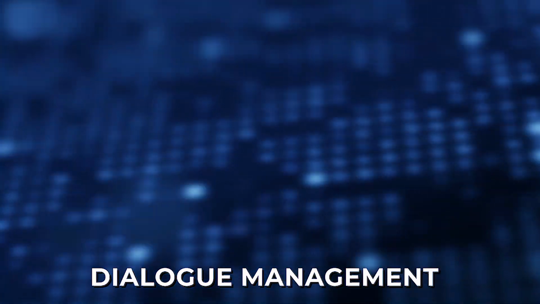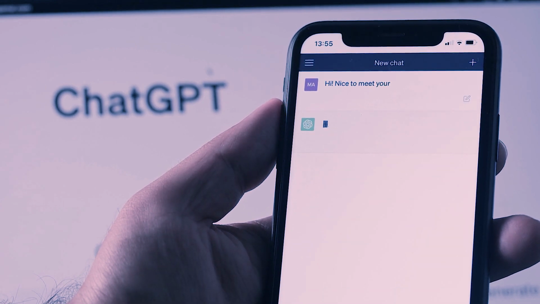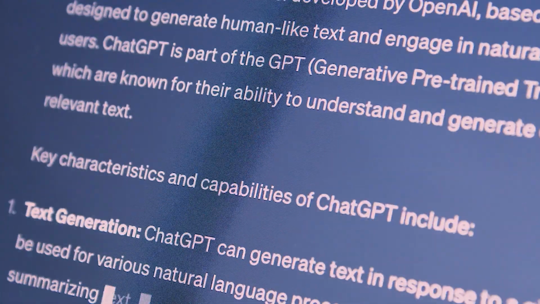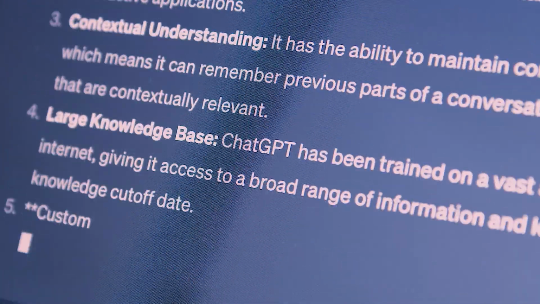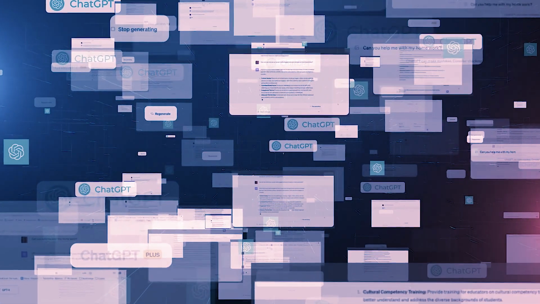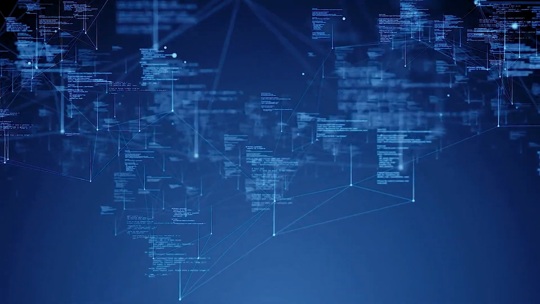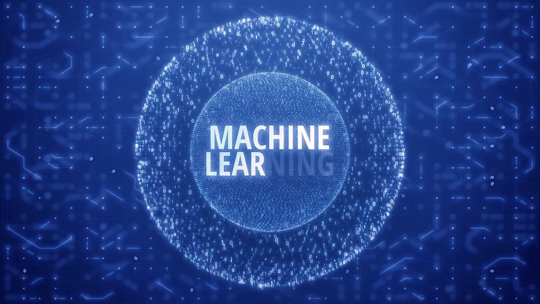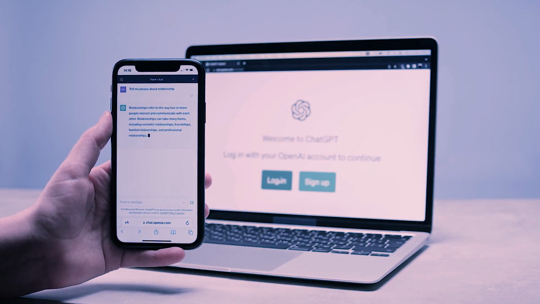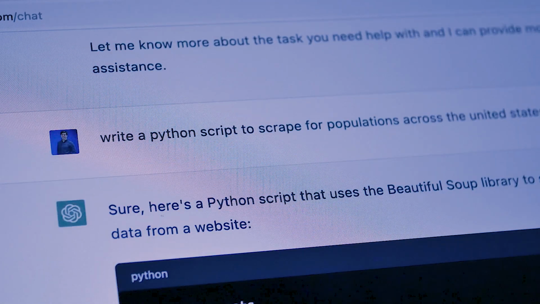Mastering the art of dialogue management. You might have noticed that ChatGPT possesses the ability to pose follow-up questions for clarity, understand your needs better, and deliver personalized responses that account for the entire conversation history. This ability enables ChatGPT to engage in multi-turn conversations with users, creating an authentic and engaging interaction. It hinges on the adept use of algorithms and machine learning methods to comprehend and sustain conversation context through multiple exchanges with users. Dialogue management stands as a pivotal facet of natural language processing.